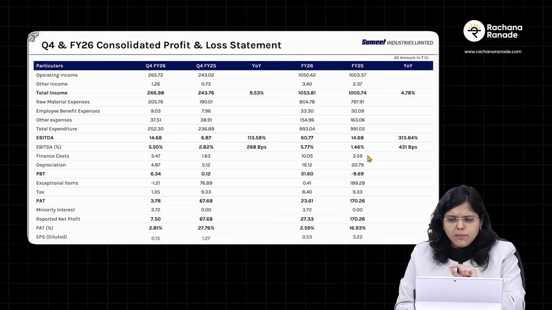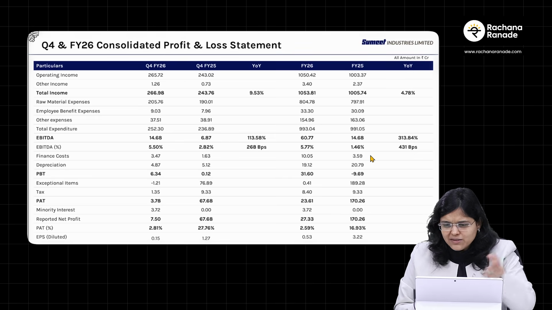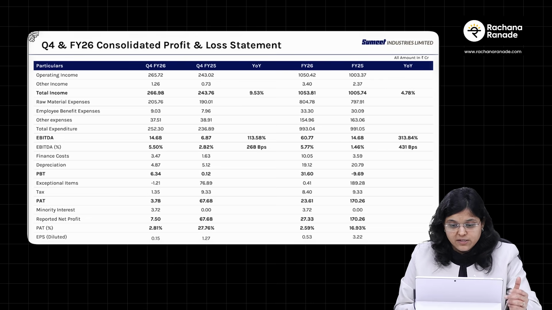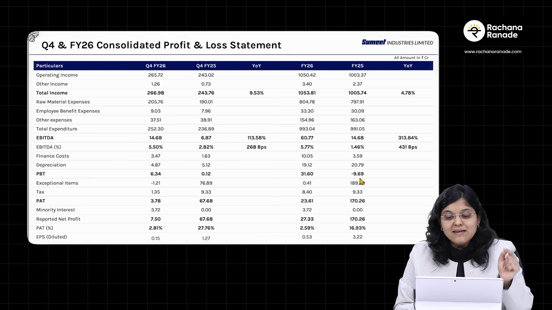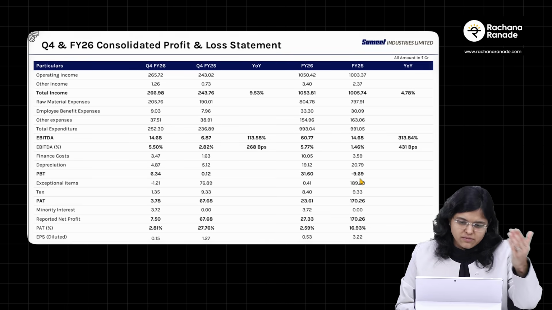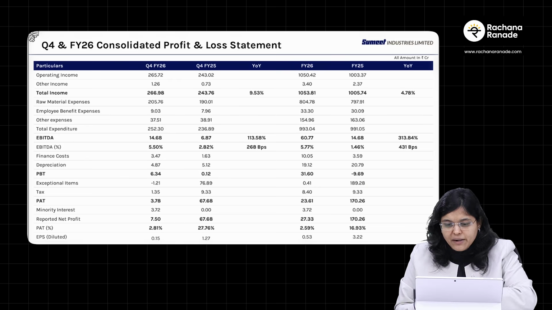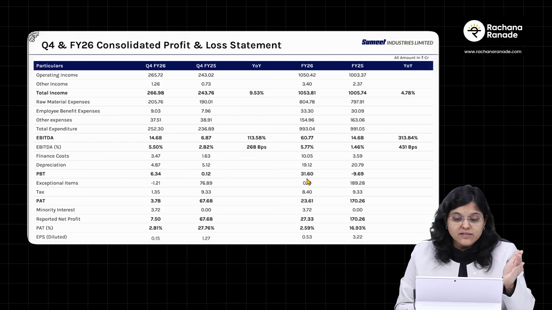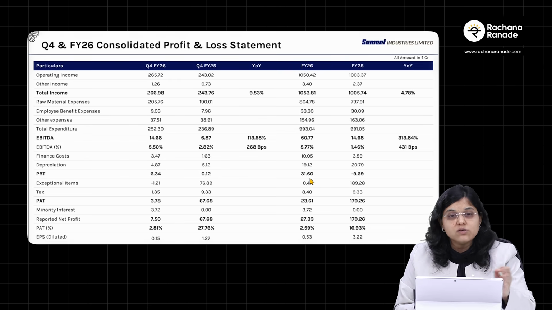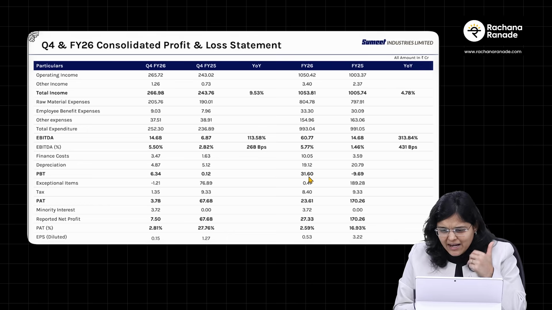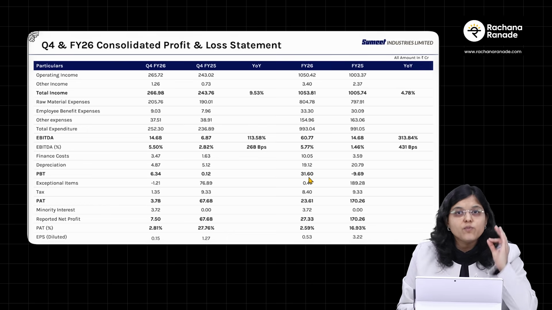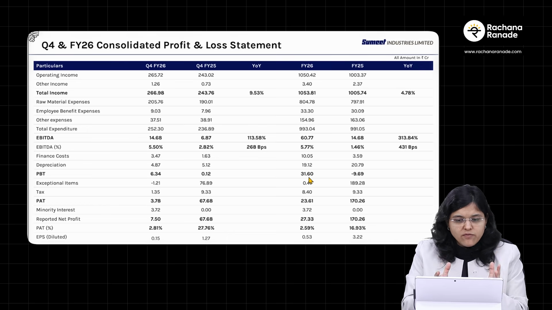So always remember, EBITDA margin, higher the better, because that somewhere tells us about the improved efficiency and integration benefits. Talking about one more important point, which is PBT, it was at minus 9.69 crores. That is, the company was at a loss at PBT level, and now in FY26 numbers, it's 31.6 crores as a profit. This highlights a turnaround in the core profitability of the company. Well, now that you have understood about the financials, in the next section, we'll talk about the proceeds utilization from